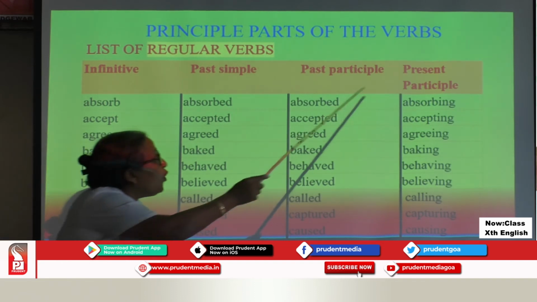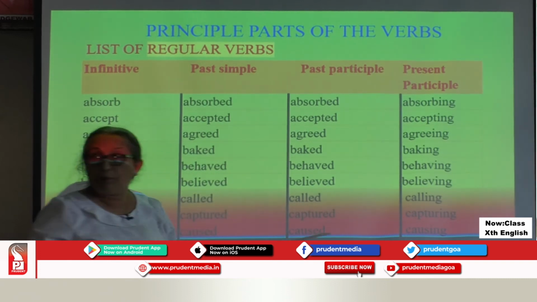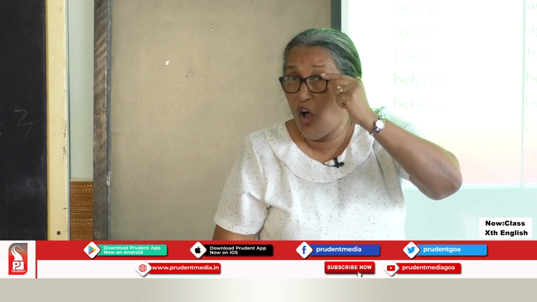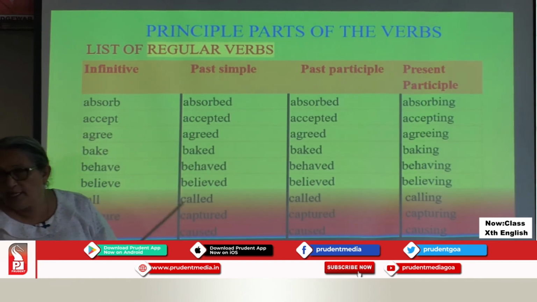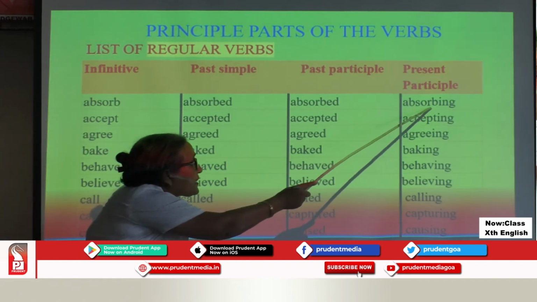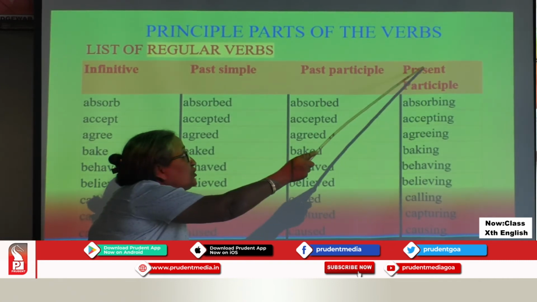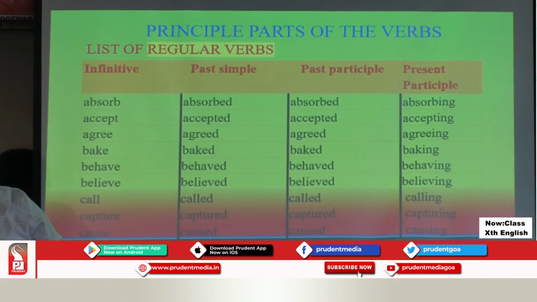But what is present participle? That is the fourth principal part of the verb, present participle. We also call present participle in common English the ing form. What do we call it? The ing form. So, you take the infinitive form of the verb absorb and add ing to make the present participle. But there are rules you need to follow. I'm not going to go into the intricacies of it, but I will show you one small example.